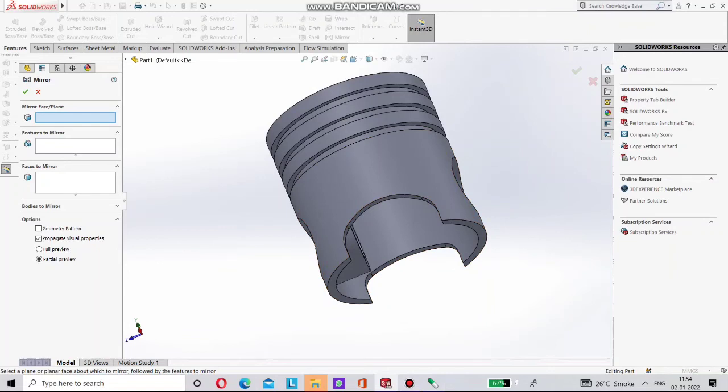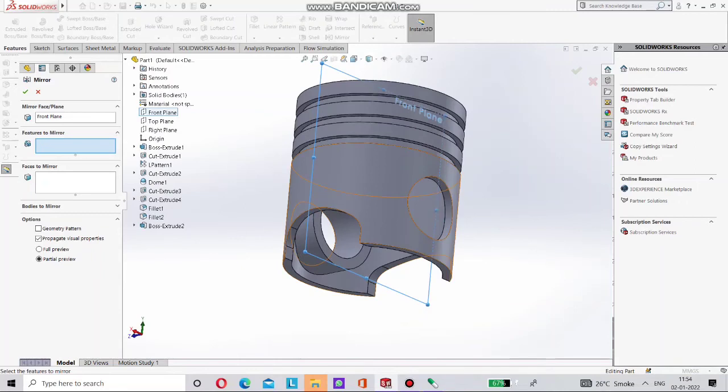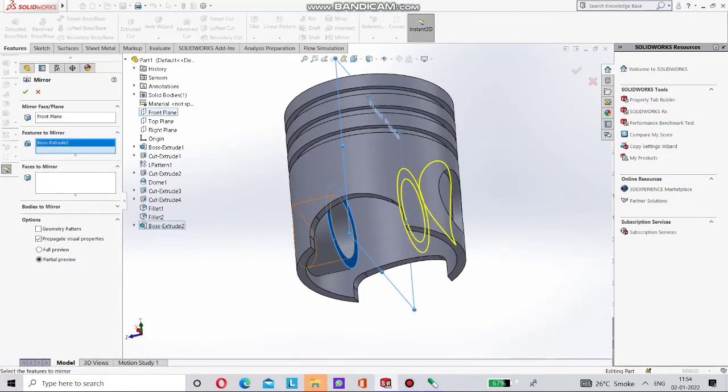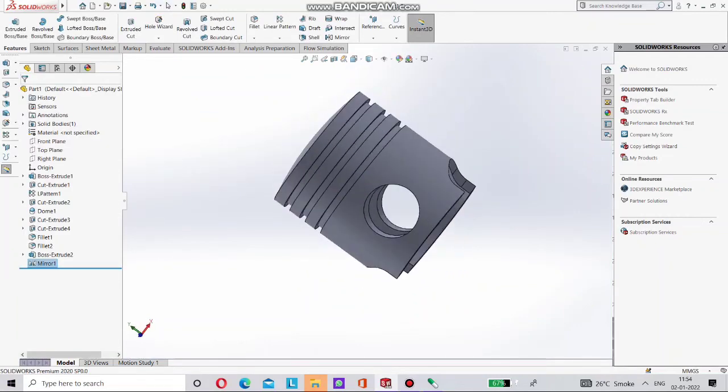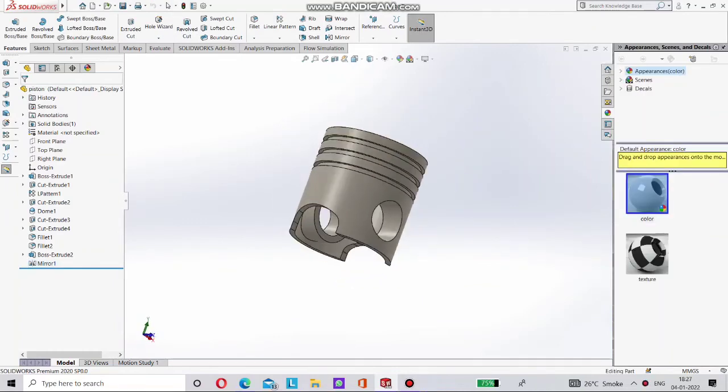Go to this part and select the front plane, and now mirror to this. Select this surface only. It will mirror. Now it's done. The piston is done.